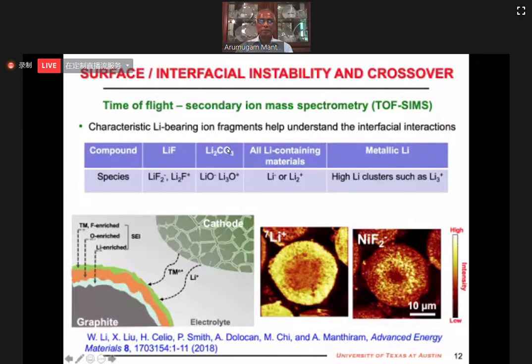One important aspect is, supposing you have metallic lithium on graphite, you will get a lot of Li3 clusters compared to other compounds. So that's a way we can detect whether metallic lithium is deposited on graphite or other components. In addition to that, you can sputter, and we can see as you keep on sputtering how the components are changing, and you can also use isotope enriched cathode, and you can understand the cathode electrolyte interaction.